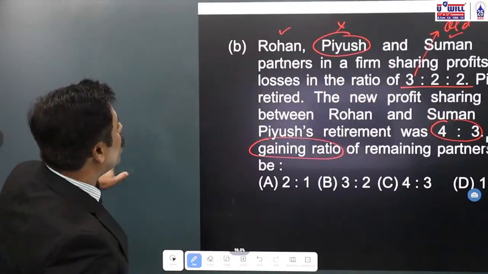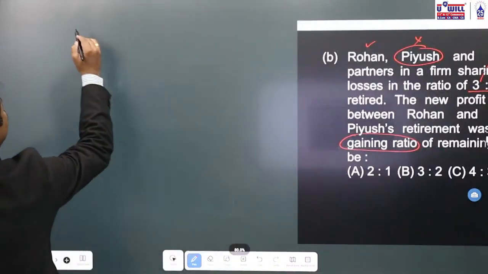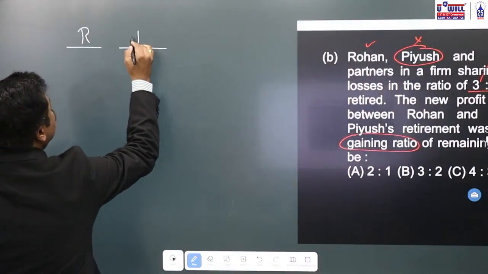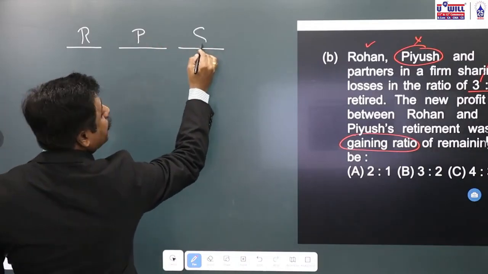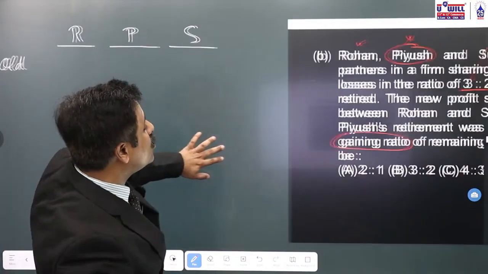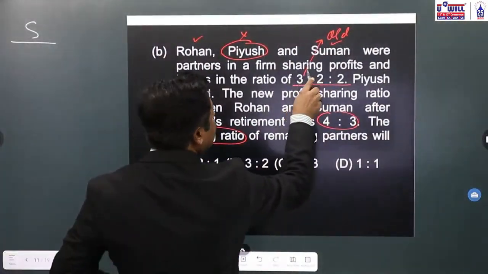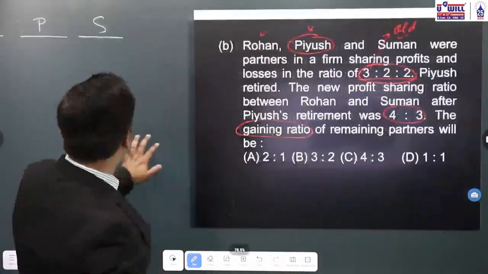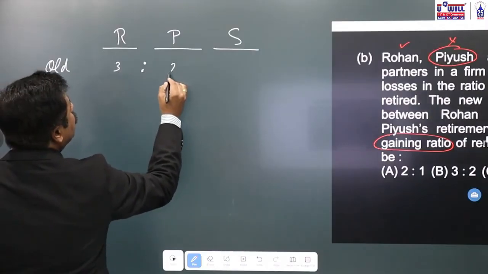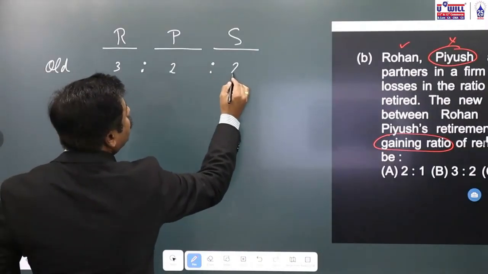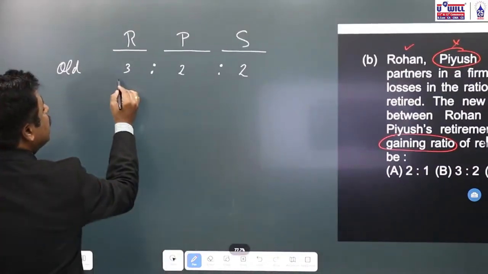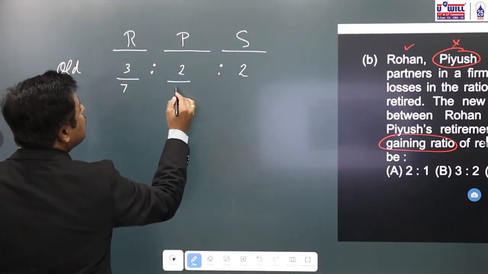Let us do that for Rohan, Piyush and Suman. What is the old ratio of Rohan, Piyush and Suman? You can see here 3:2:2. Now 3 plus 2, 5 plus 2, 7. 3/7, 2/7, 2/7.